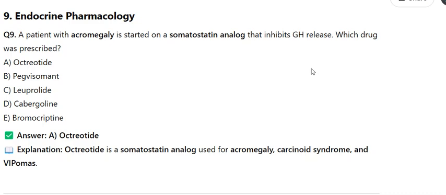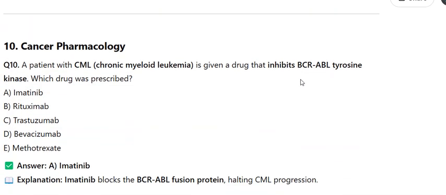10. Cancer pharmacology. Q10. A patient with CML, chronic myeloid leukemia, is given a drug that inhibits BCR-ABL tyrosine kinase. Which drug was prescribed? A. Imatinib, B. Rituximab, C. Trastuzumab, D. Bevacizumab, E. Methotrexate. Answer A. Imatinib. Imatinib blocks the BCR-ABL fusion protein, halting CML progression.